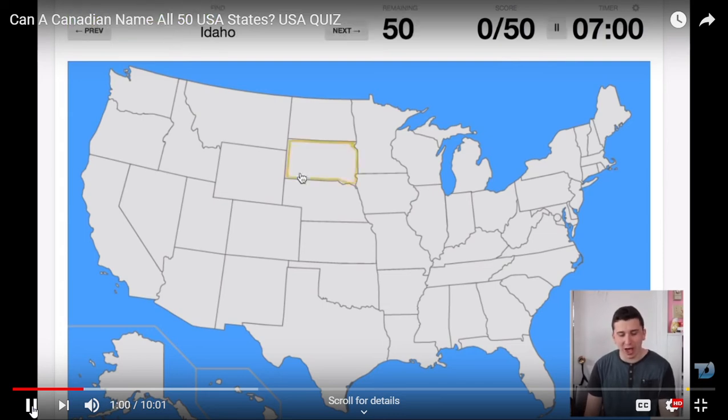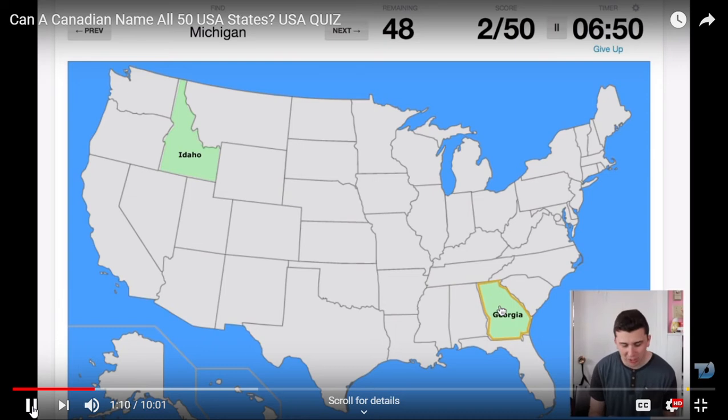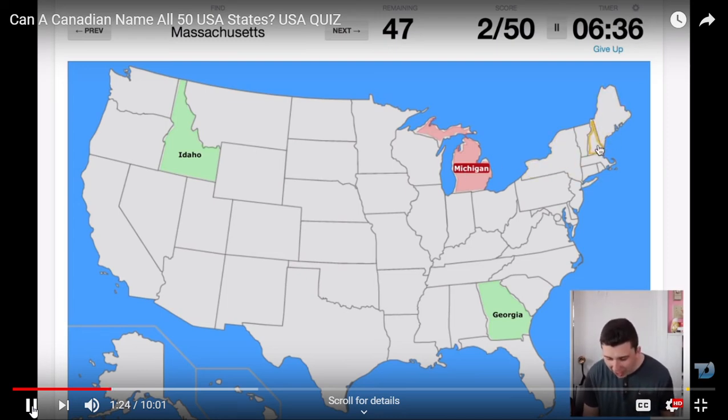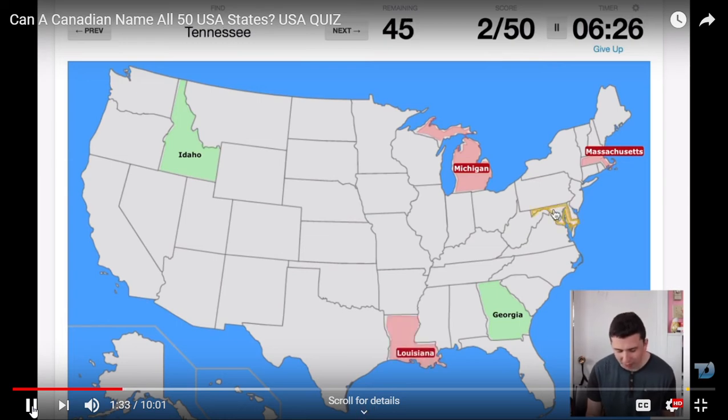Okay, because there should be a few. Idaho, I know where that is. That is right about here. Right by Montana, there's a great theme park. Georgia, Tennessee. I believe this is Georgia. Yes. Okay, Michigan. Michigan is a really tough one. I want to say there's a lake. There's Lake Michigan. So I think it's either this one or this one. I'm going to go with this. Ah, it's right there. I knew it. I knew it was one of those. Okay, Boston. I was just there. And I think that... Oh, my gosh. Okay, calm down. Louisiana. These ones I am so incredibly bad with. Like, these small kind of states. I have no idea.